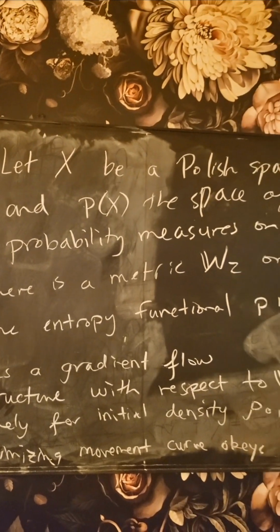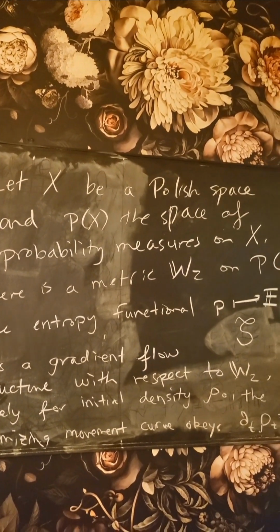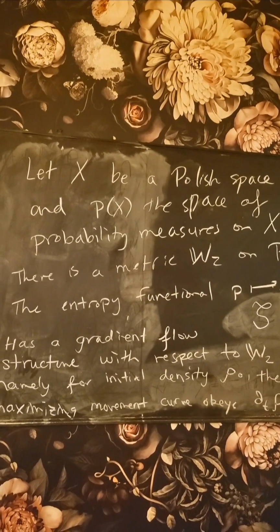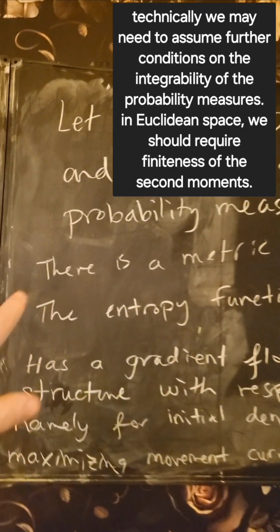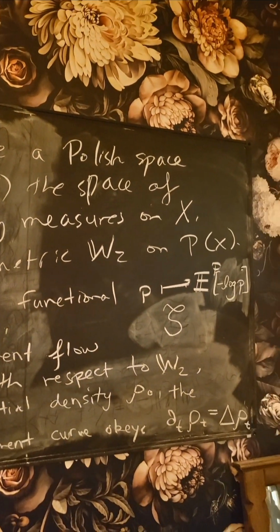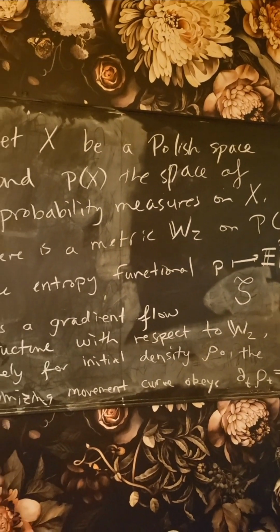But in application to optimal transport theory, if you let X be a Polish space, so a separable complete metric space, and P of X the space of probability measures on X, then via the theory of optimal transport, there's a metric called the Wasserstein metric, W2, on the probability space.